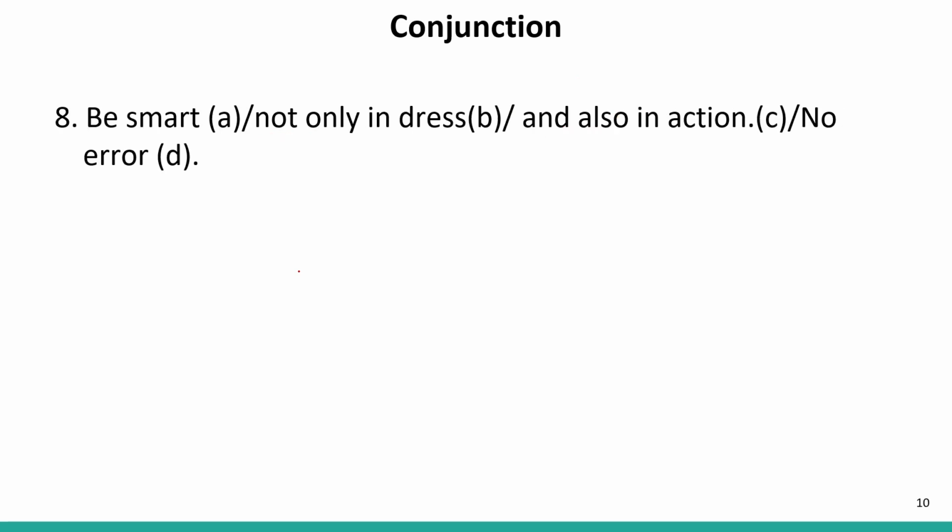Be smart, not only in dress and also in action. Now we know well that not only is always paired with but also. So this and also should be replaced with but also. Or you can say this and should be replaced with but. Now the correct sentence will be, be smart not only in your dress but also in actions. So our answer is this time C, because the C part contains the error. So C is the correct answer. Now let us move to the next question.